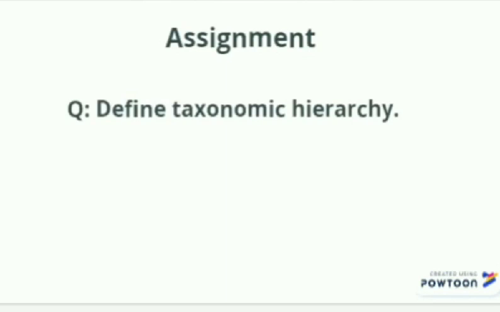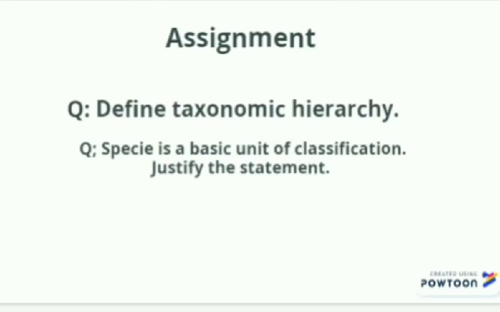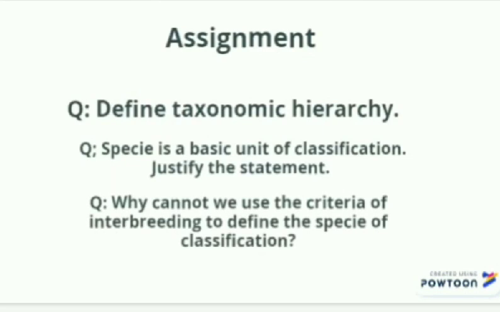Your assignment questions are: define taxonomic hierarchy. The second question is: species is the basic unit of classification, justify the statement. And the last one is: why can we not use the criterion of interbreeding to define the species of classification? Answers are given in this video, so watch it carefully.